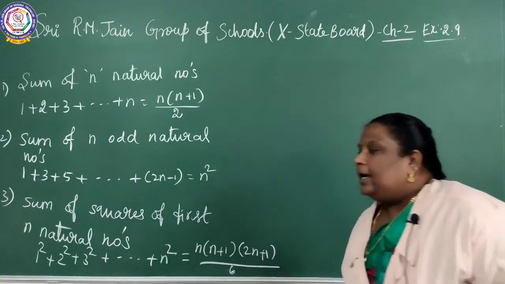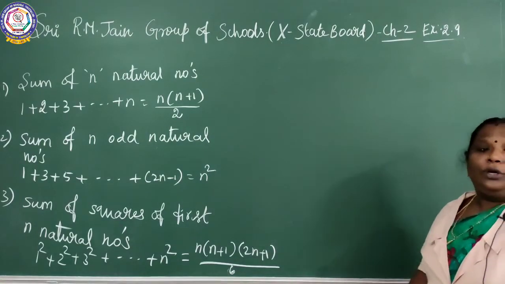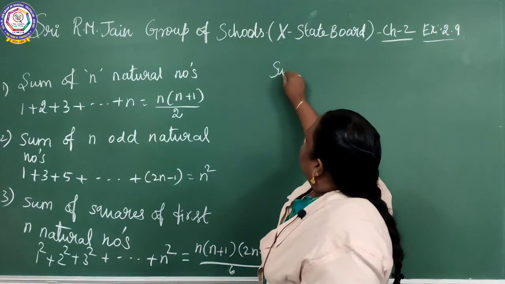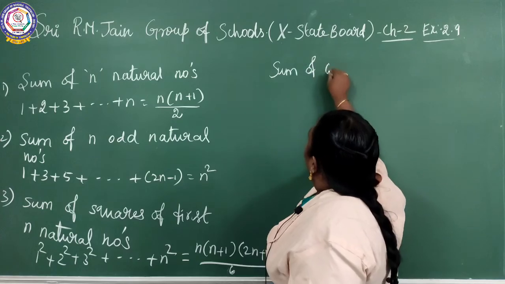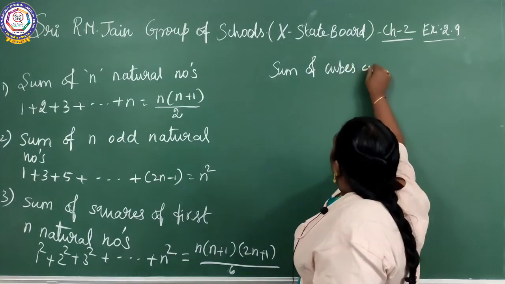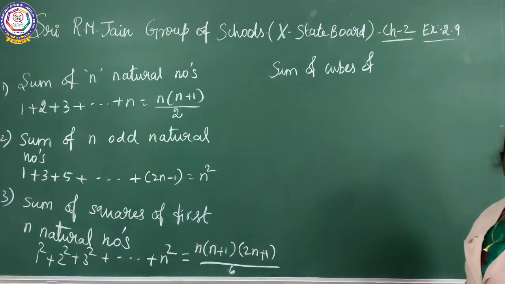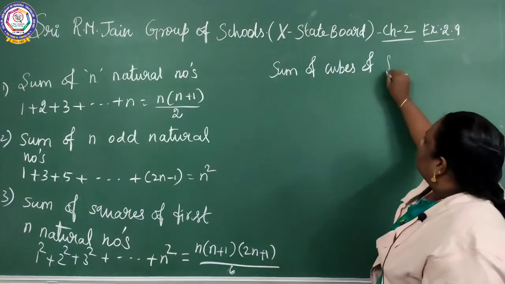Okay. Next, sum of cubes of first n natural numbers.